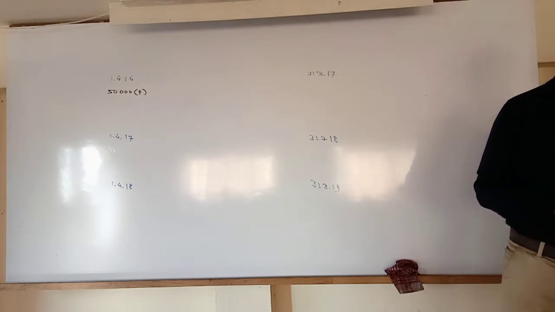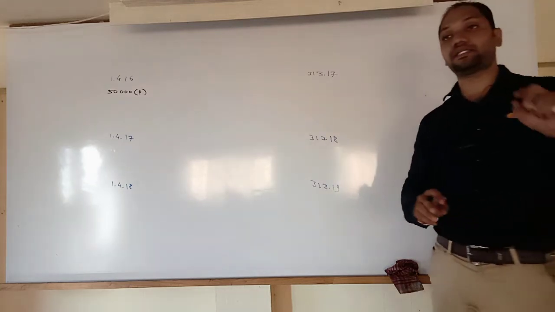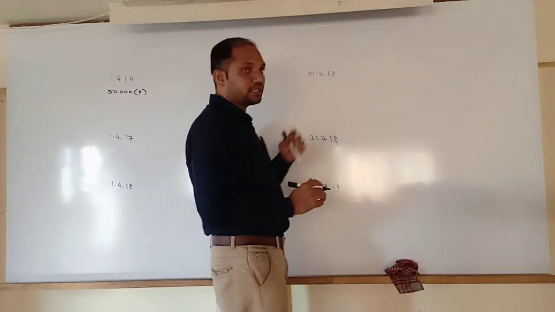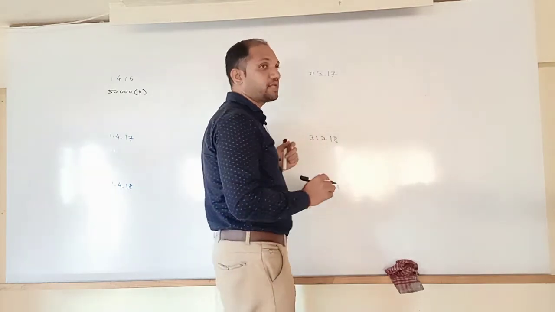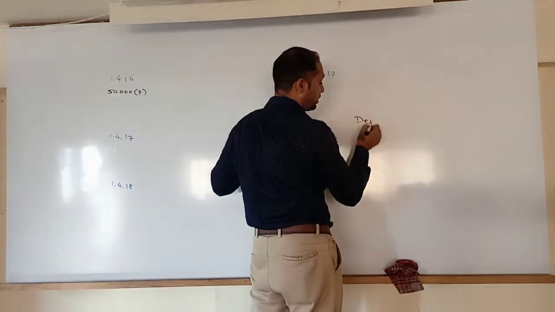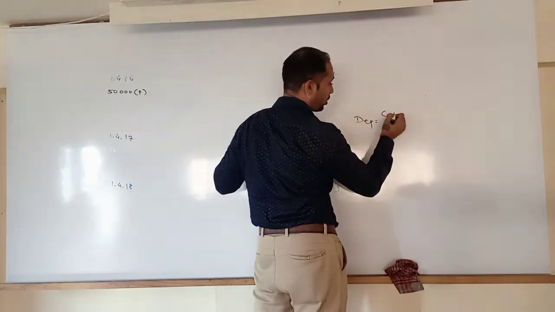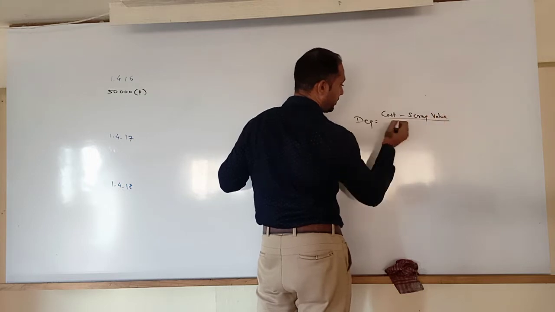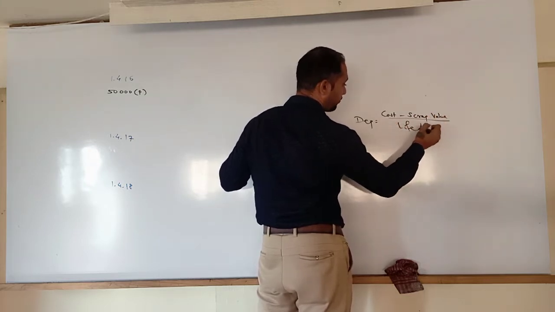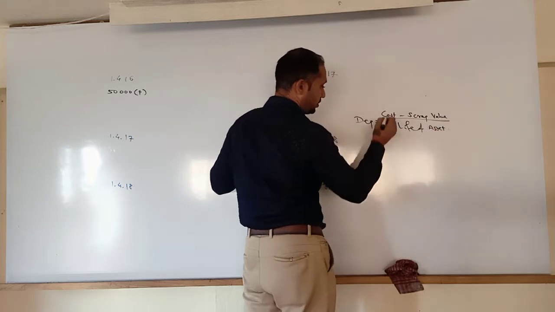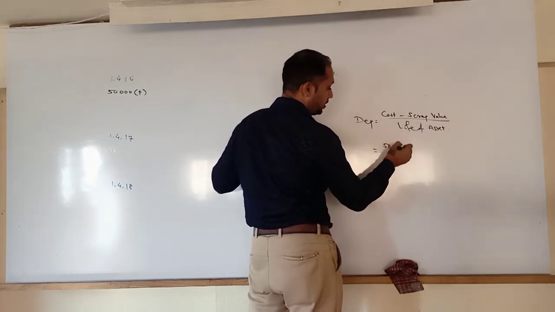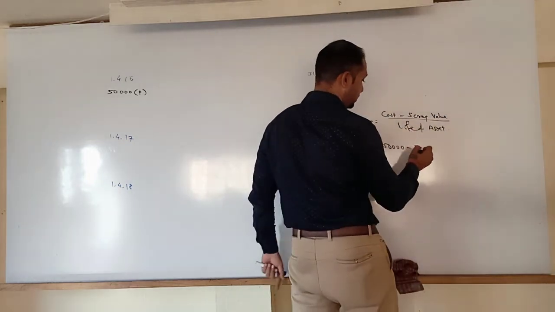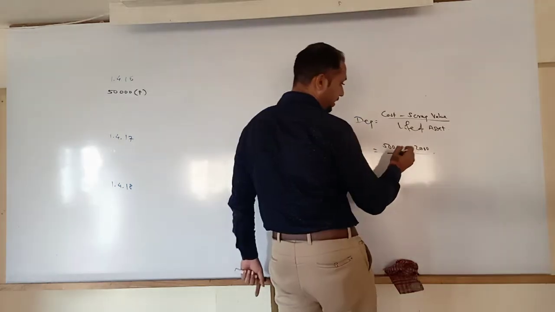They decide to follow the fixed installment method. So when the life of the asset is given, you need to follow a formula to calculate the depreciation. What is the formula for calculation of depreciation as per the first method? Depreciation is equal to cost of asset minus scrap value, divided by estimated life of asset. So what is the cost of asset? 50,000. What about the scrap value? 2,000. Is this right?